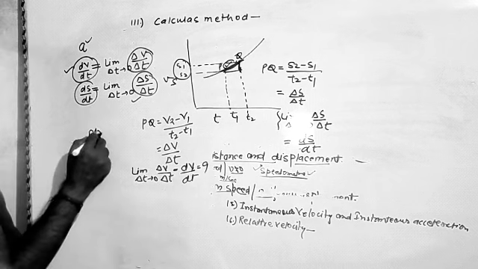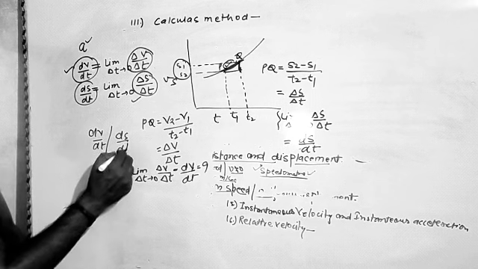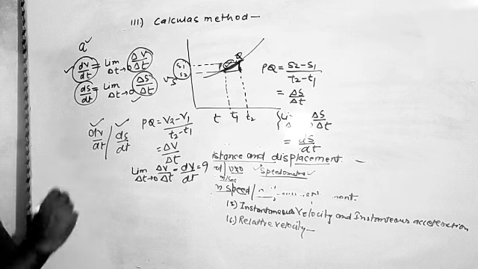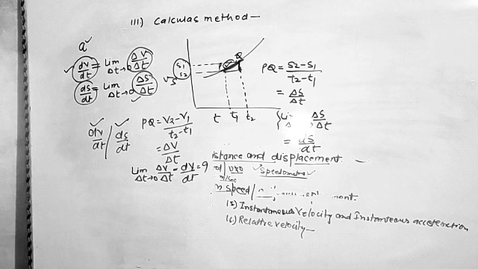So here dv by dt and ds by dt are the instantaneous acceleration and instantaneous velocity respectively. By this method we will calculate the equations of motion, and that we call the calculus way of finding the equations of motion.